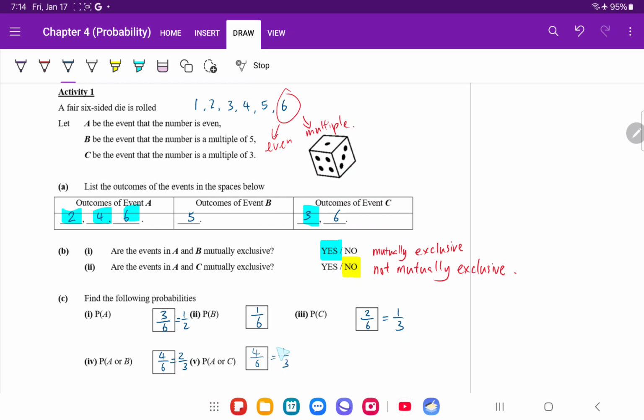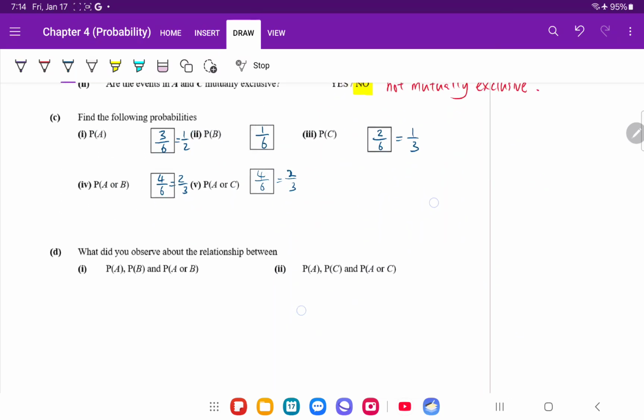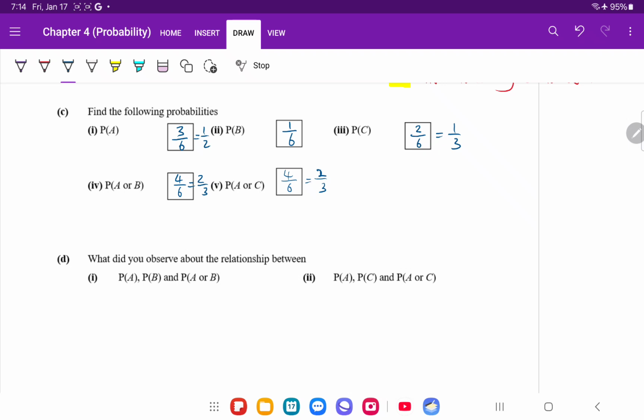Sorry, it should be 2/3. Now, with all these probabilities, is there a connection between these 3? This one, and this one. Do you see a connection? In fact, shall we just focus on the non-simplified fractions? Look at these 3. Do you see a connection?